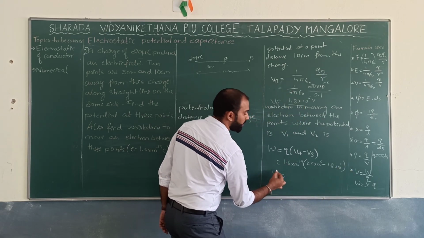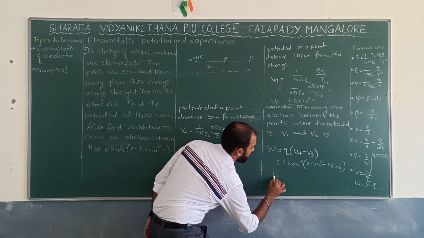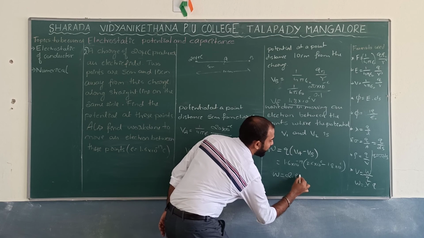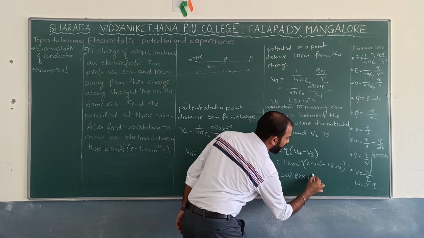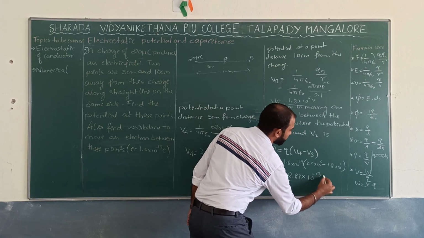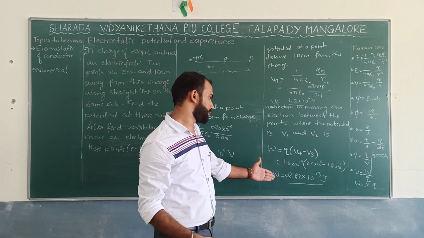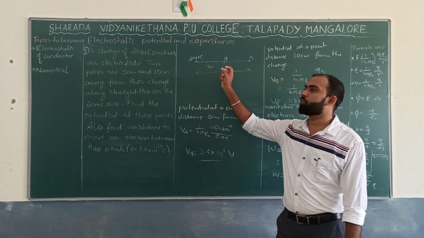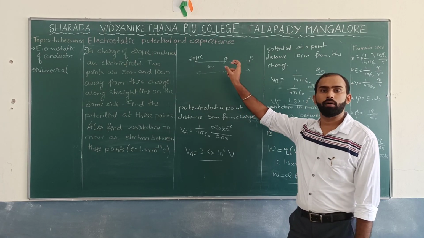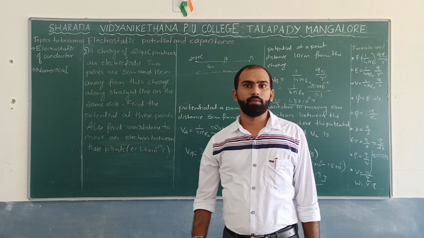W is around 2.88 into 10 to the power minus 19 joule. Why is it joule? Because there is work done in the process. So this is what exactly we can expect if you move an electron between two different potentials, VA and VB. Thank you very much.